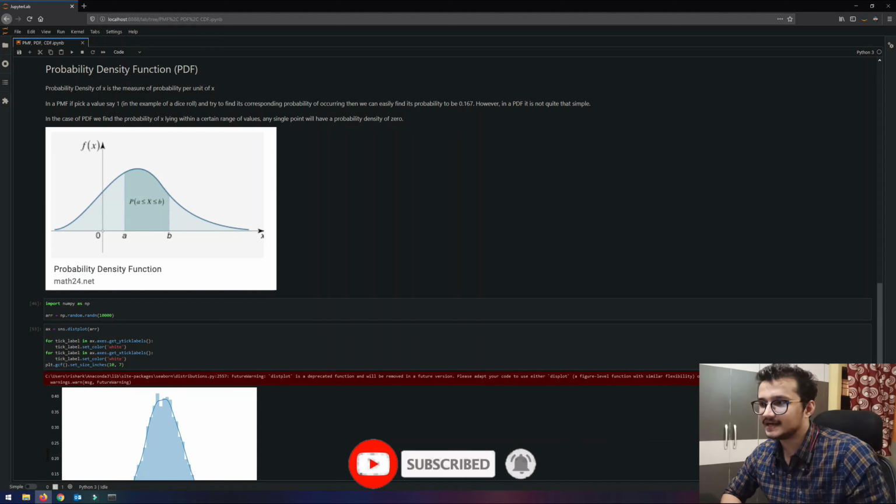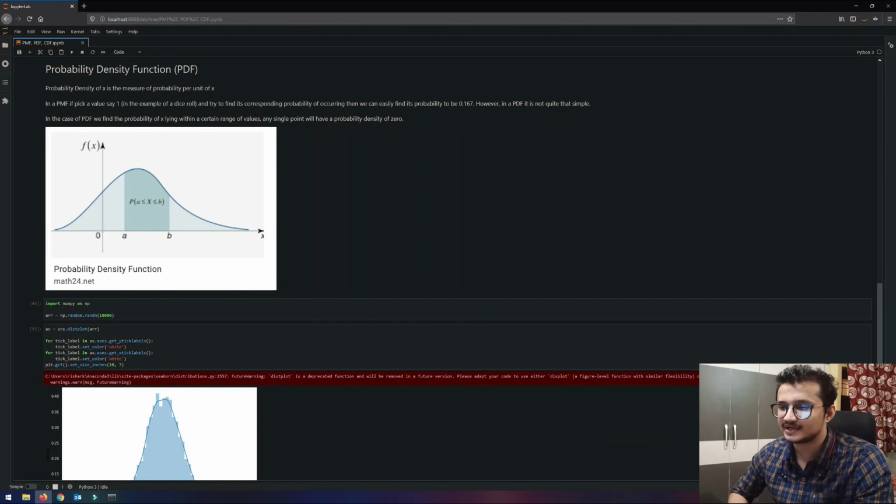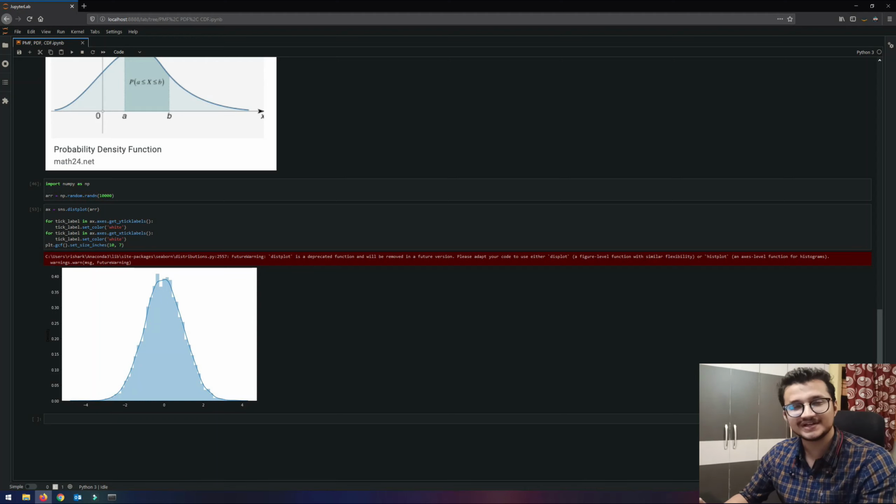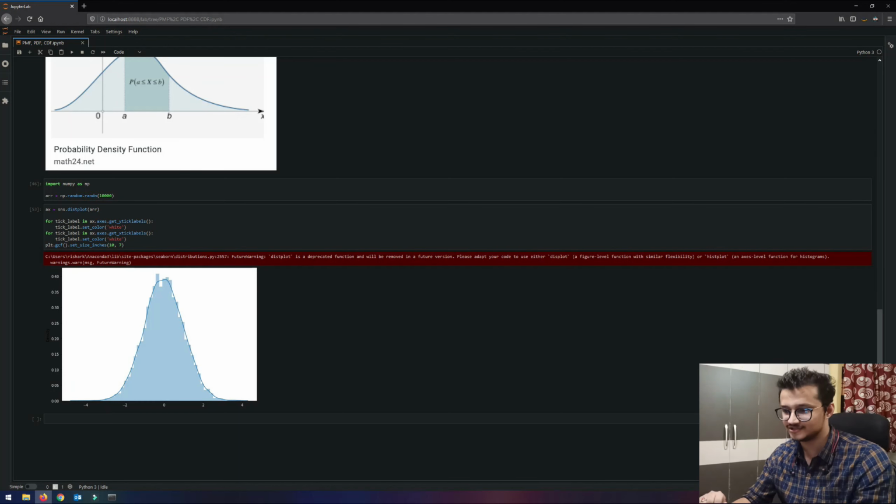Okay. Now let's plot some PDFs as well. Again, I'm using the Seaborn library, and I'm generating 10,000 random variables from a normal distribution, and we are trying to plot that. You can see it's a beautiful normal Gaussian distribution coming up here, and if you want to try this on your own, you can definitely do that. You can try to find a probability from these 10,000 randomly generated numbers at a specific value. You will definitely get a really low number, which will be close to 0 itself.